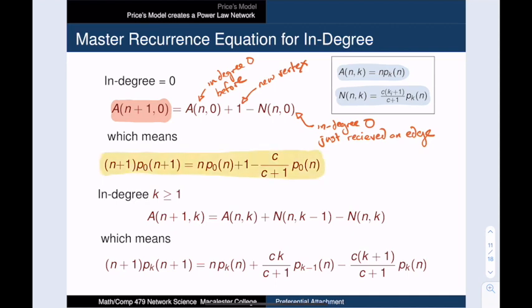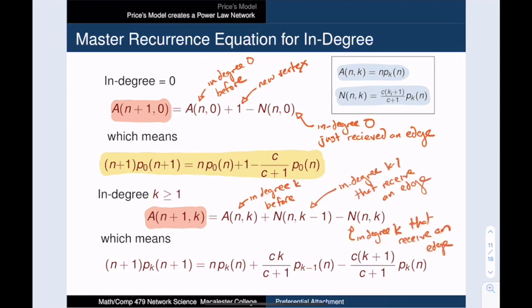We get a different recurrence for vertices with in degree at least 1. But the argument is fairly similar. We have the set of vertices that had in degree k when the network had size n, plus the number of vertices that used to have degree k minus 1 and that have received an edge from this new vertex, and then we have to subtract off the degree k vertices that received an edge. And this results in the recurrence relation that you see at the bottom of the slide.